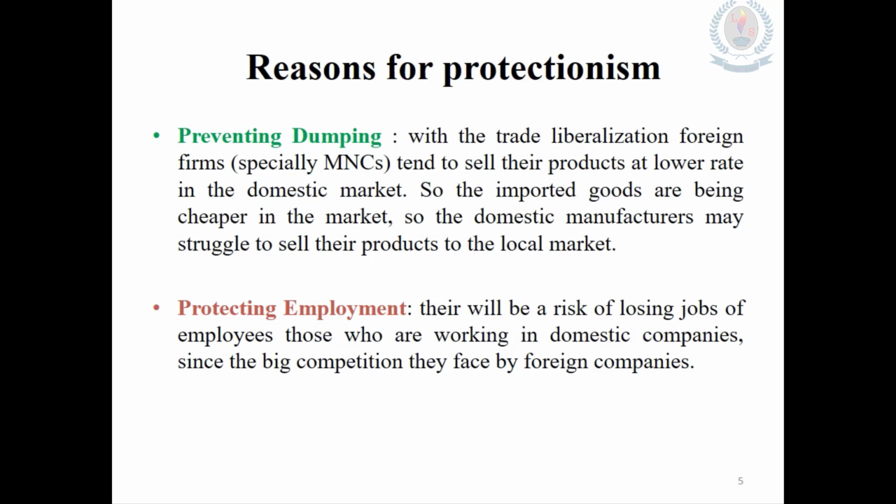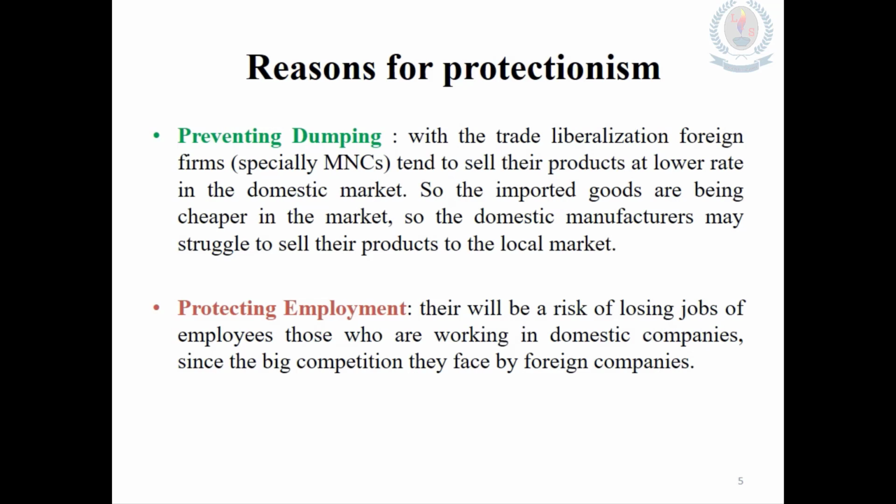But for the countries importing such products at lower rates, it's very harmful to the domestic manufacturers, because the domestic manufacturers producing products similar to those imported items are unable to keep the cost at a lower rate.